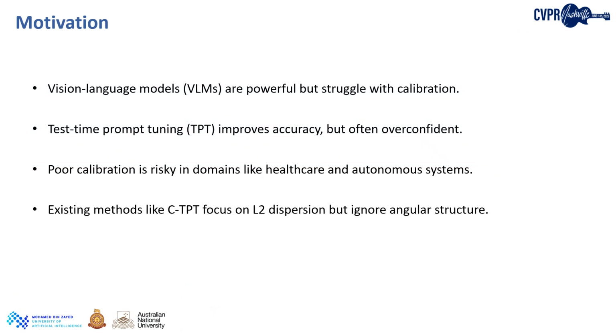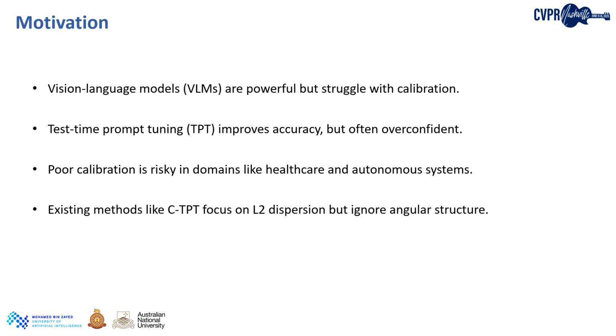Vision language models like CLIP have unlocked incredible zero-shot capabilities. To push this further, test time prompt tuning (TPT) was introduced to refine prompts using only inference data. While TPT improves accuracy, it also exaggerates model confidence, making predictions appear more certain than they actually are. This is especially risky in medical imaging or autonomous systems where models must know when not to trust themselves.